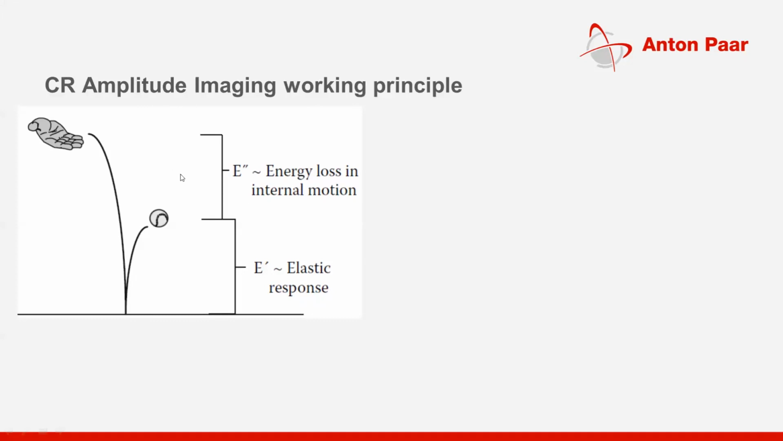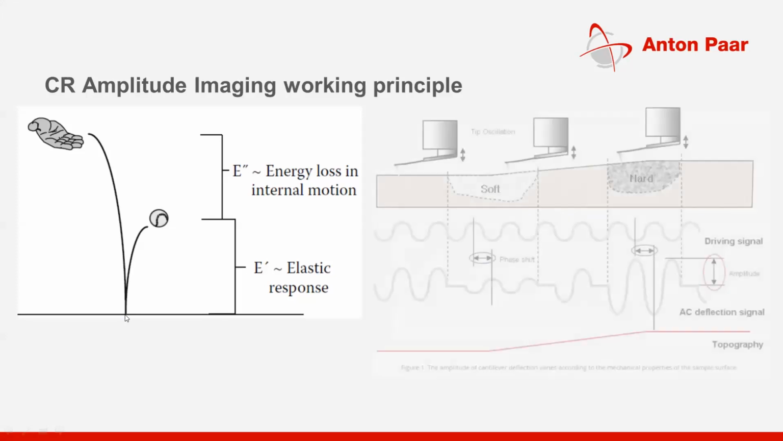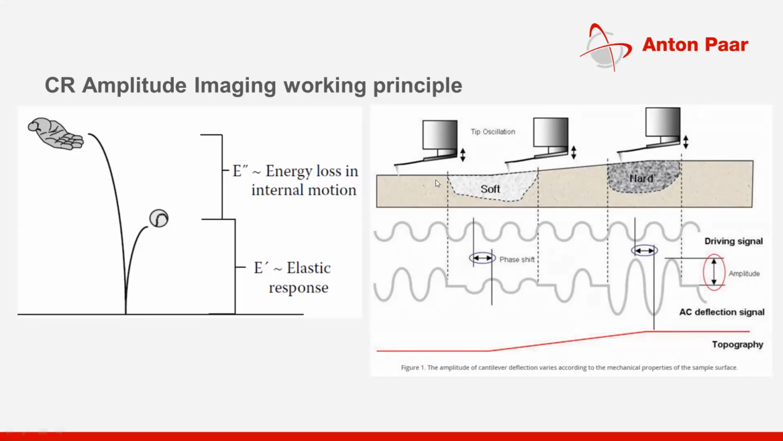This loss of energy depends on the material where I'm bouncing it. If you see this right-hand side image, my tip is moving across the surface. When I come across a soft sample, the oscillation amplitude decreases because the material is very soft, and there is a phase shift. So amplitude and phase shift change.